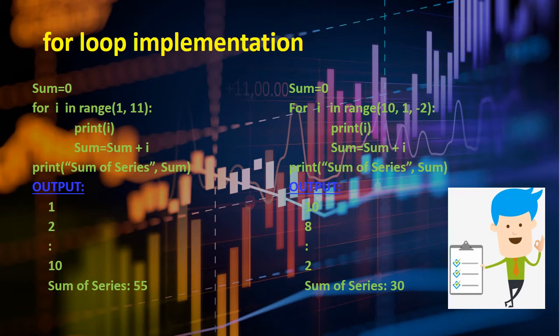Another example: sum = 0, for i in range(10, 1, -2), print i, sum = sum + i. So print sum of the series, sum. So output will be 10 8. It will show that output backward, and it will stop at 2, and then sum will be displayed as 30.